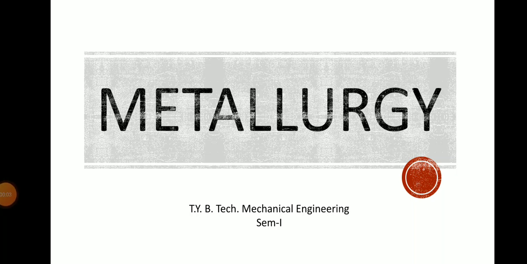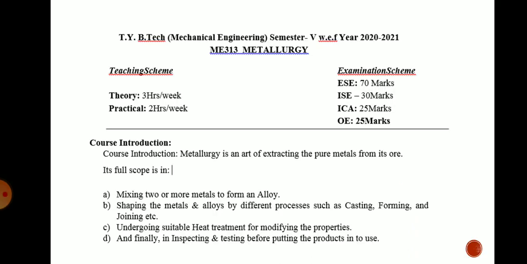In the previous lecture we have seen what is metallurgy and various branches of metallurgy. In today's lecture we will see what is the actual syllabus of this metallurgy subject. Now, it is having an ESE of 70 marks, that is a theory paper for 70 marks, ICA 25 marks, and it is having an oral exam which is of 25 marks.